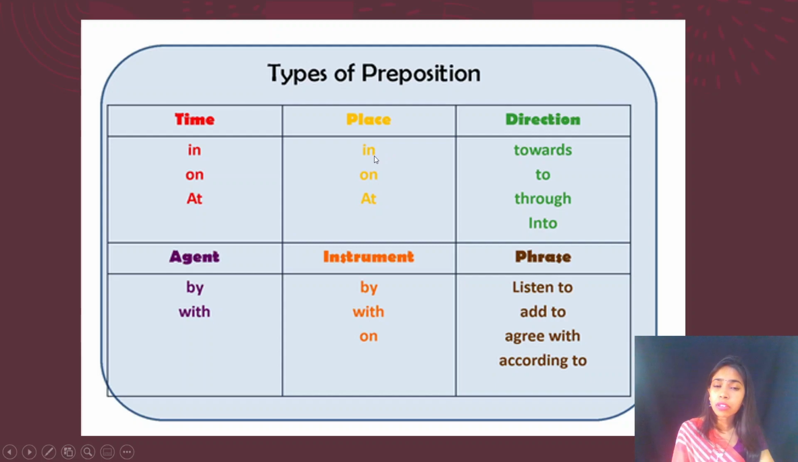In. I went in the zoo, or he is where the thing is, the cat is sitting on the mat, or somebody is knocking at the door, right? So prepositions of direction will tell us to which direction the subject is going, like towards, to, through. Agent will tell about by, with. Instrument will tell through which, by, with, on, right?